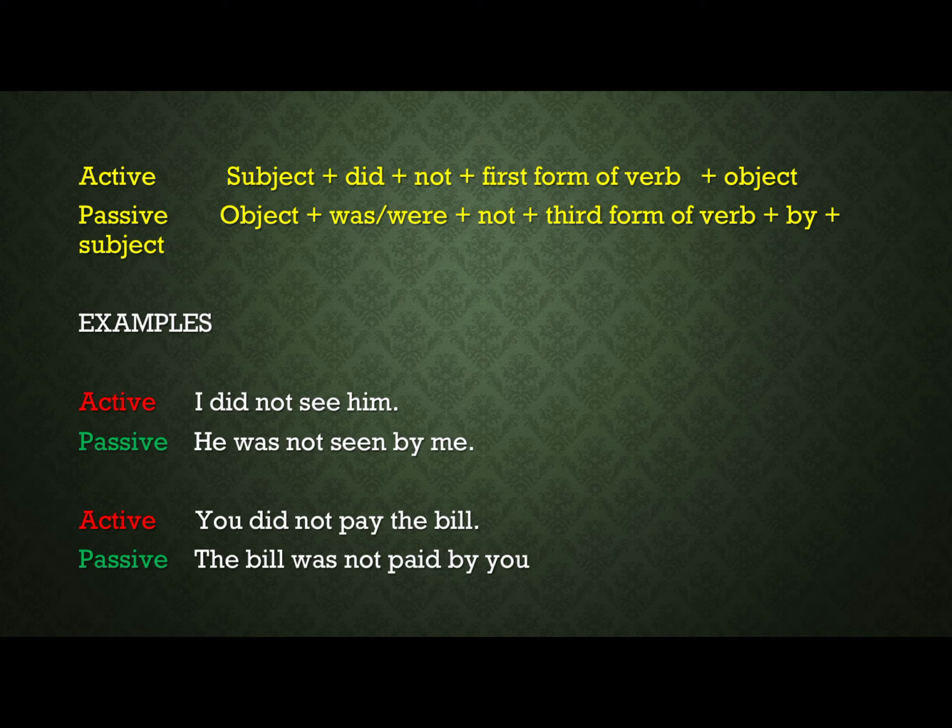So Napoleon was not supported by the French. So did not will be replaced by was not or were not in the passive voice. You did not pay the bill. The bill was not paid by you.